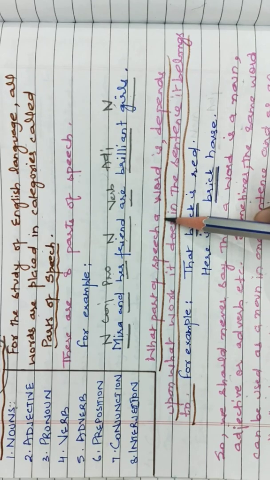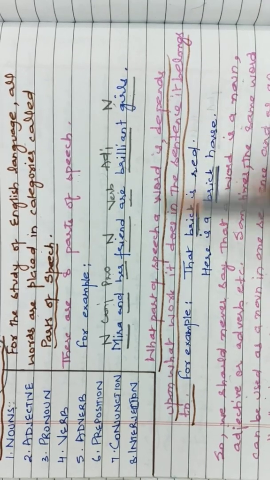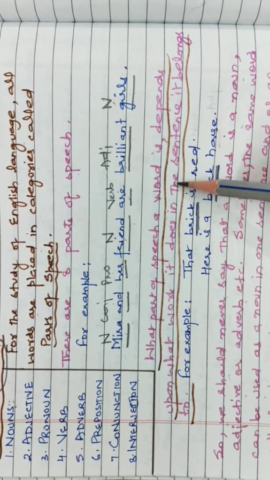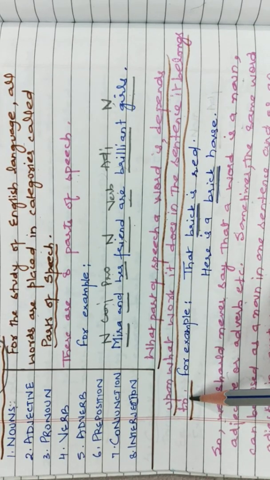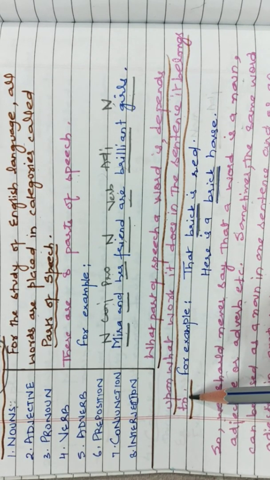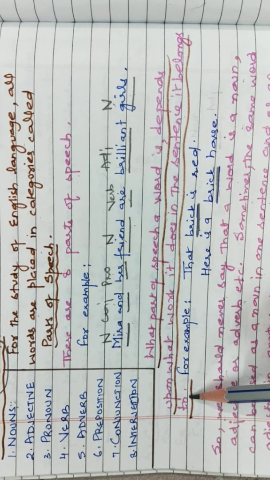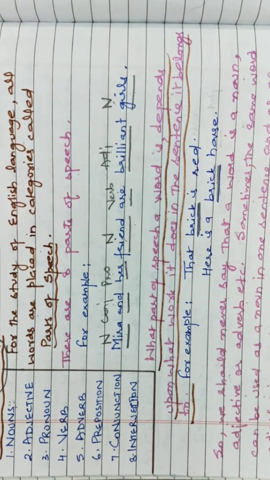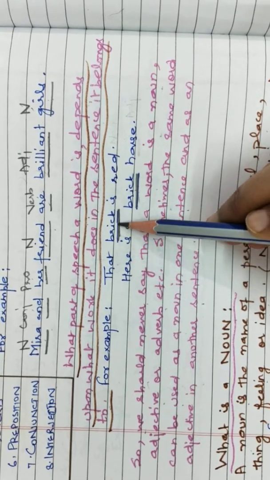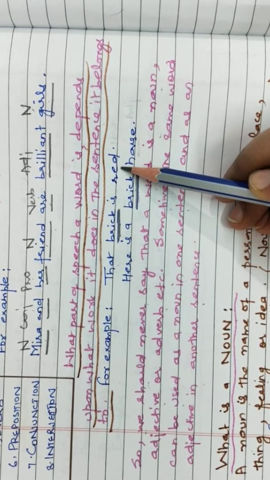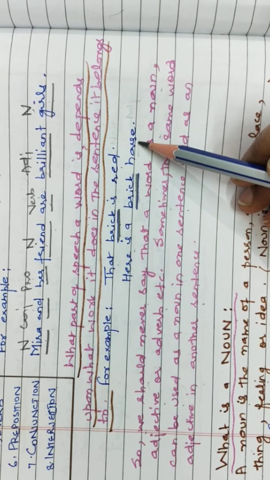What part of speech a word is depends upon the work it does in the sentence it belongs to. So we cannot say that one particular word is always going to be a noun or it is always going to be an adjective. It depends upon the sentence. For example, that brick is red. Here is a brick house.